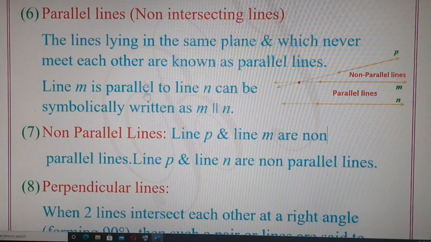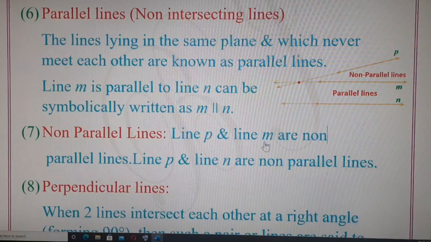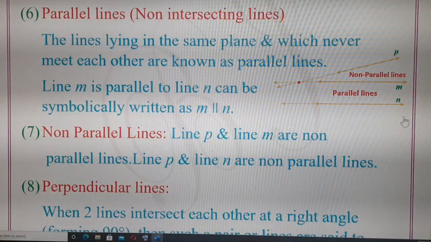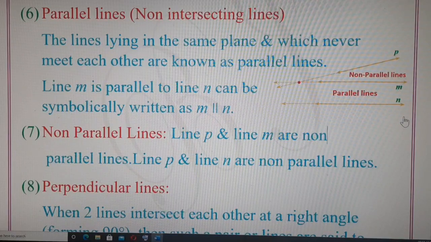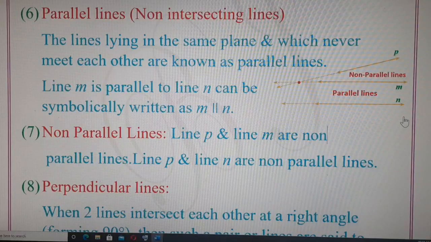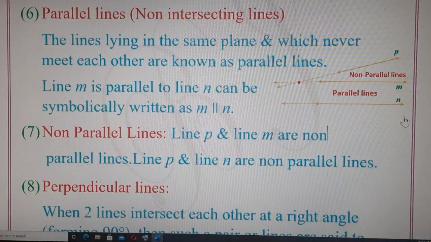Just like parallel lines, non-parallel lines have the completely opposite meaning. The lines which meet each other are called non-parallel lines. That means they are called intersecting lines. Non-parallel lines are actually intersecting lines. The lines which lie in the same surface and which may meet each other when extended are known as non-parallel lines. The lines which are not parallel, or the lines which meet each other, are called non-parallel lines.